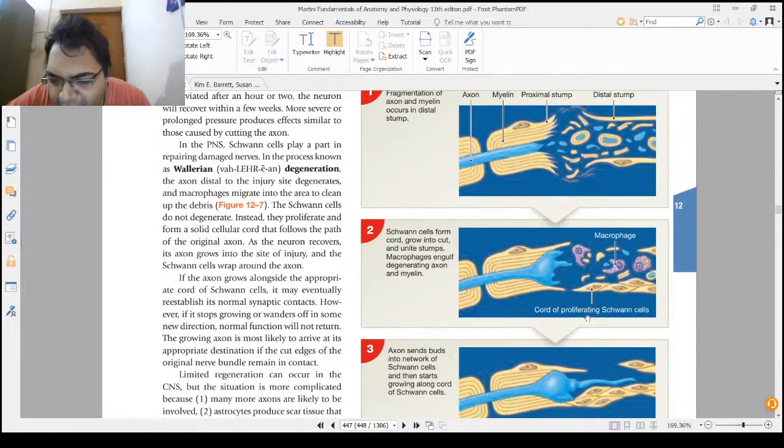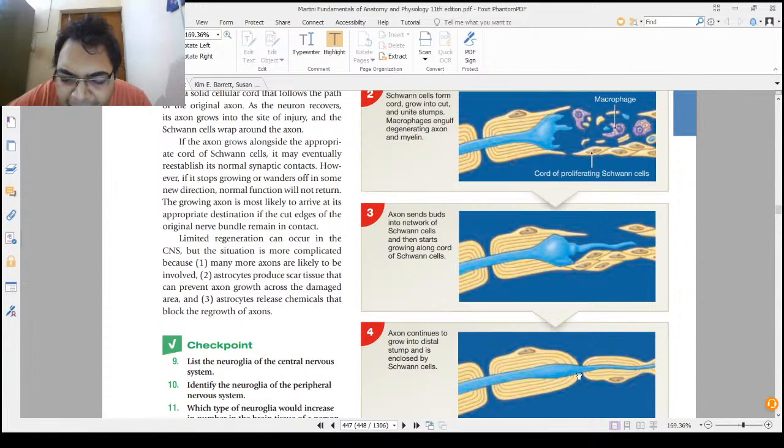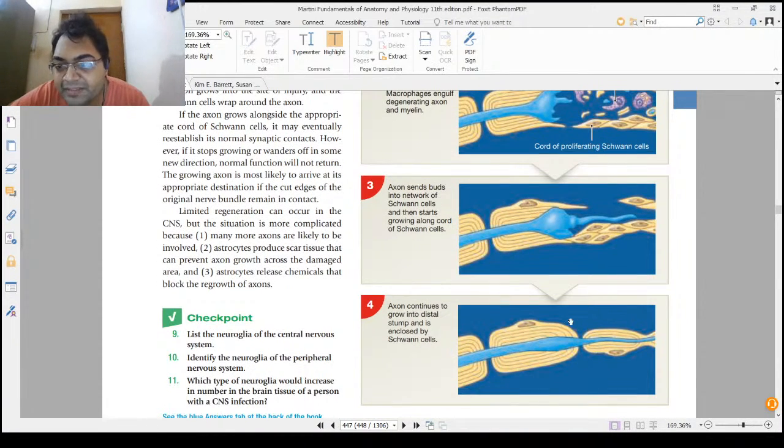And if the axon grows in the direction of the cellular cord, you can see the cord is joining. If it grows in the cellular cord's direction, it may be able to re-establish the connection. That is what I was trying to tell you. So this is a very good diagram. Now you can tell your friends that after injury, Schwann cells can make this process happen very quickly.